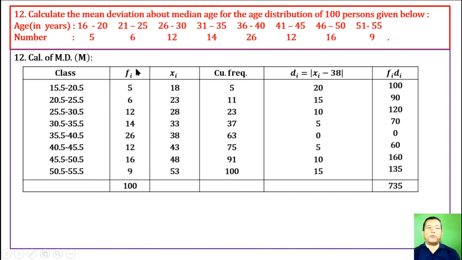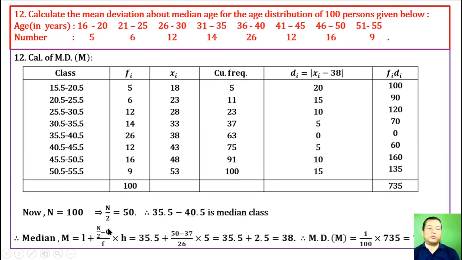And if corresponding frequencies are given, find their sum and find out the mid value, that is the sum of these two divided by 2 gives this. Similarly others. And find out cumulative frequency for finding median. Now n is 100, n by 2 is 50. 50 is included in this number. Therefore 35.5 to 40.5 is the median class.